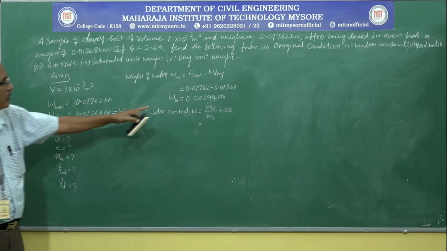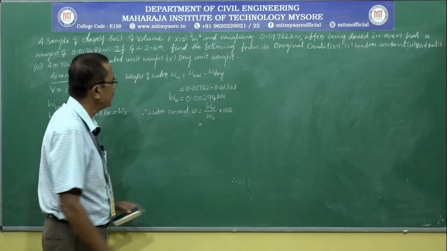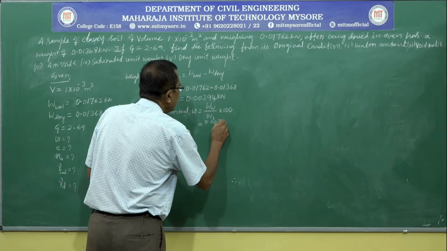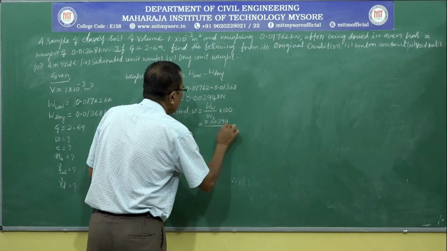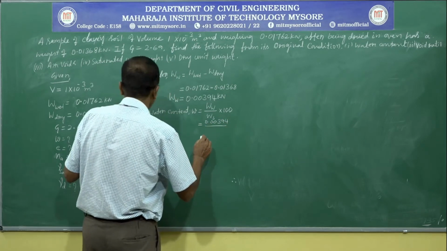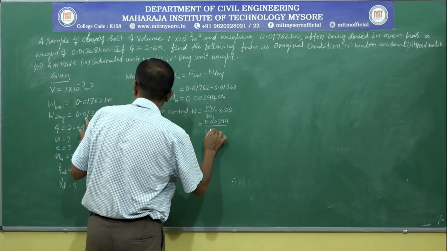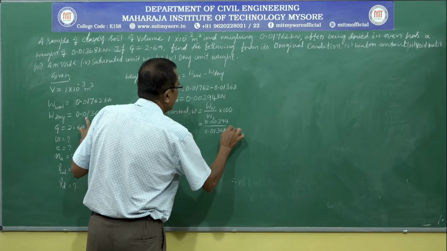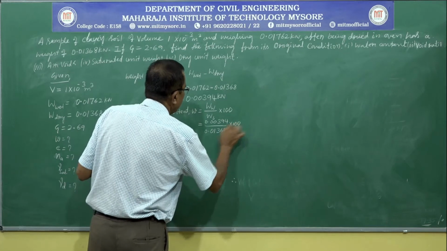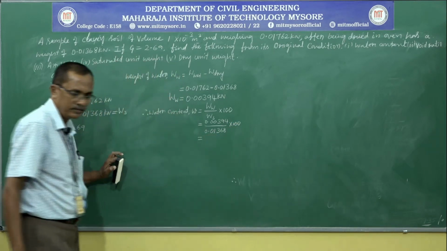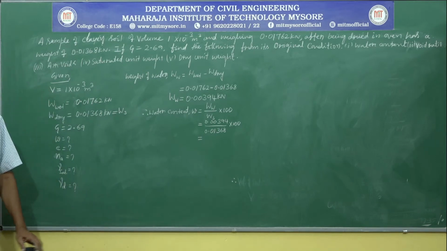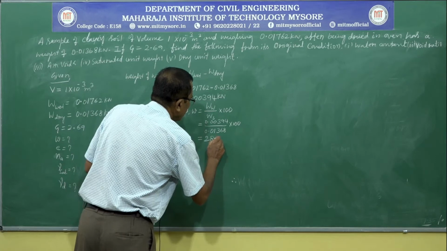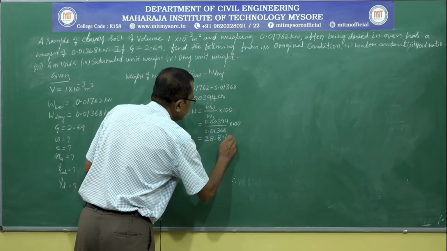We have WW as 0.0039, divided by the weight of dry soil, 0.01368, multiplied by 100. That gives us the water content equal to 28.8%.